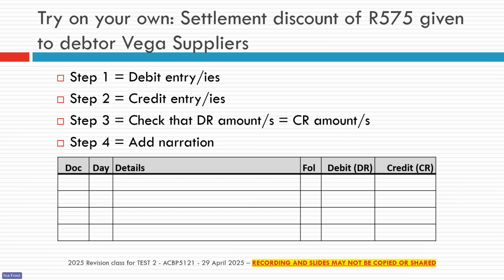Yeah, so you can see up on my slide, I'm giving you the 4 steps that you're going to follow. Draw your little T accounts. Make sure you know which accounts you're going to debit, which accounts you're going to credit. Make sure that your amounts are the same, and then you translate it into a general journal format.